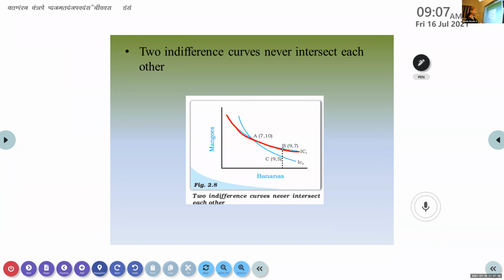Vishnu, point A is here, point B is here. It is on IC1. These two points, whether they give equal satisfaction for the consumer, is it like that? How is it? What do you feel, Vishnu?